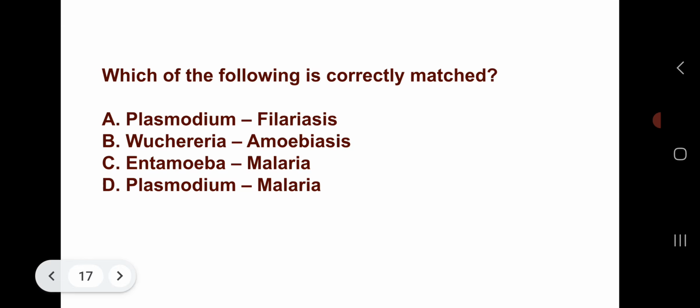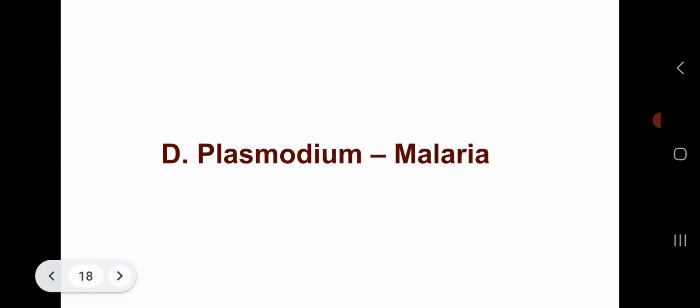Which of the following is correctly matched? Option A, Plasmodium, filariasis. Option B, Wuchereria, amoebiasis. Option C, Entamoeba, malaria. Or option D, Plasmodium, malaria. Which will be correct? You can write the answer in the comments also. Let's see. The correct answer is option D, that is Plasmodium, malaria. Moving to the next question.